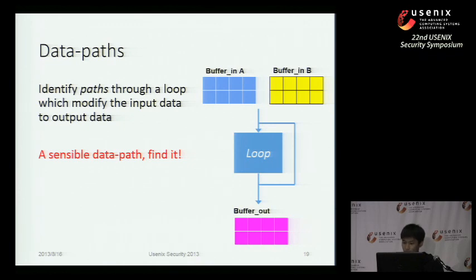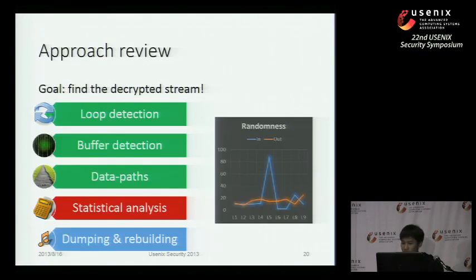In the whole program, based on our intuition, there should be at least one data path responsible for decryption, and the decrypted data is what we want, right? The data that goes through that data path gets modified completely. Our next step is to find out that specific data path responsible for decryption. So how can we tell which data path is performing decryption? Actually, we can tell based on the statistical features of the data itself.